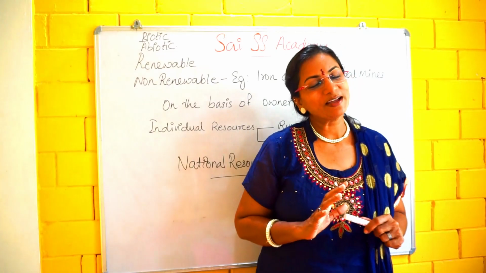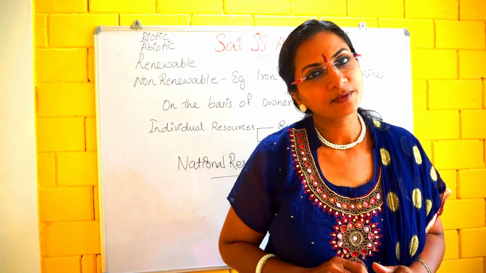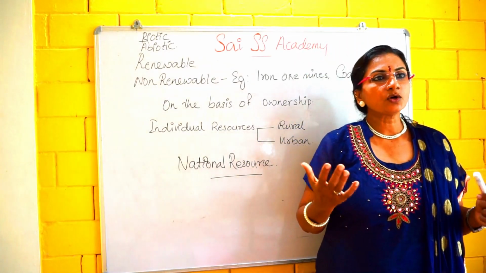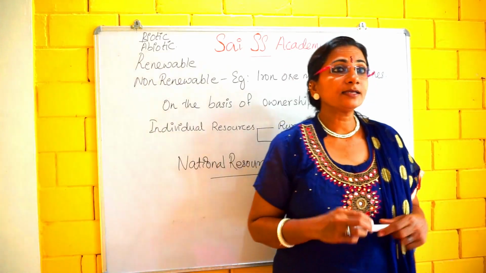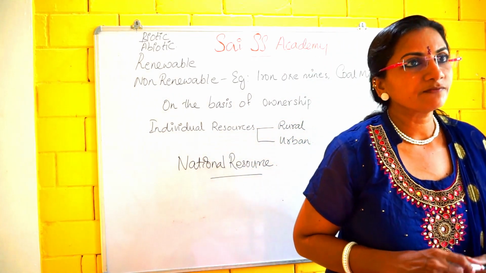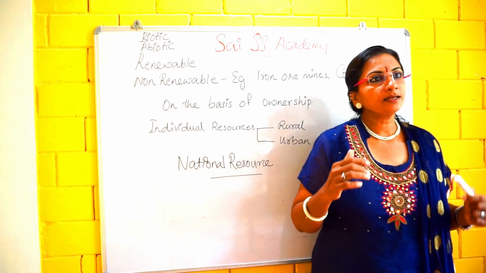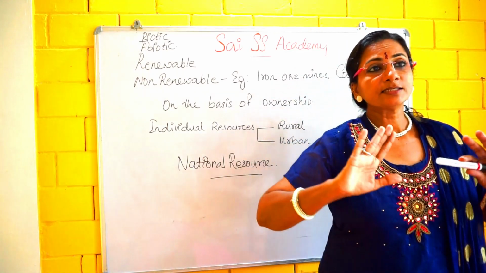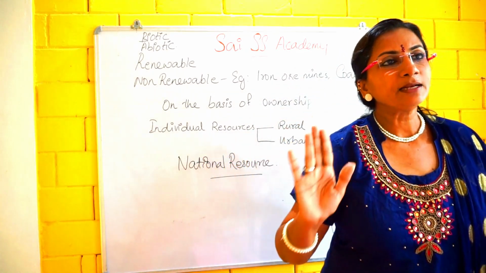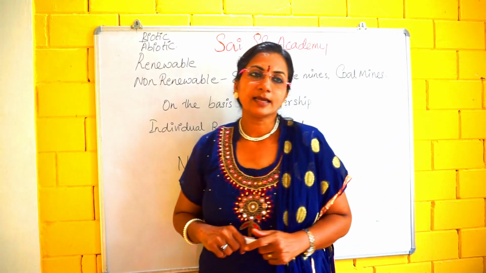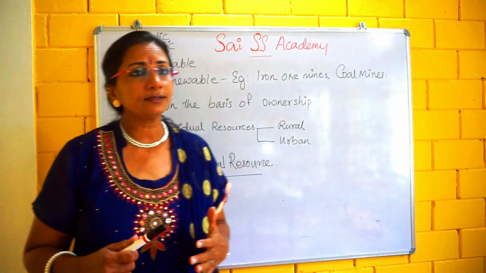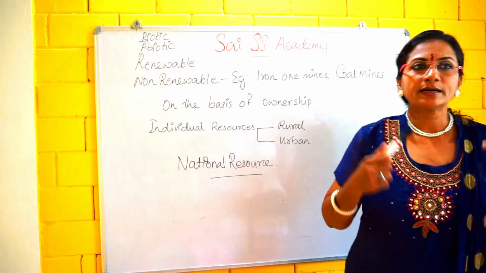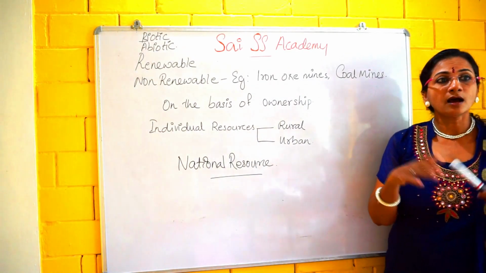Because gold is not developed by the farmer, and the farmer can't develop this gold. Anything that is not developed by human efforts will belong to the nation, and it will be a national resource. You got the point? And the other thing is that the country has legal powers to acquire even private property for public good. How is it?